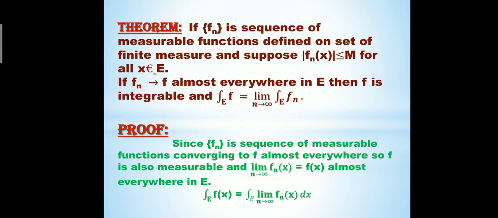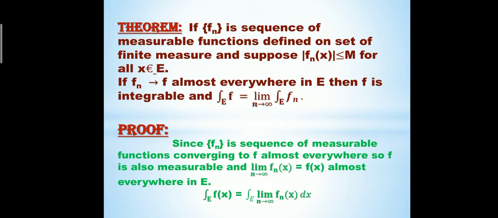Now we prove the result. Since f_n is a sequence of measurable functions which converges to f almost everywhere, f is also measurable. This is proved by the definition of measure. And the limit as n tends to infinity of f_n(x) equals f(x) almost everywhere in E, which is given.